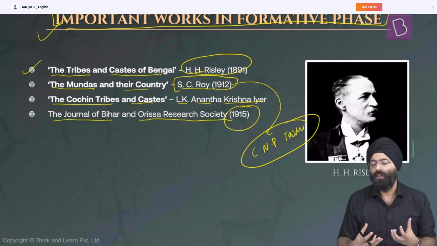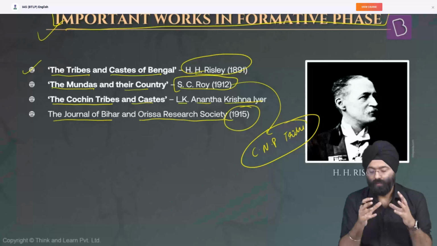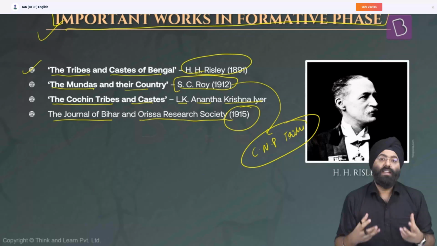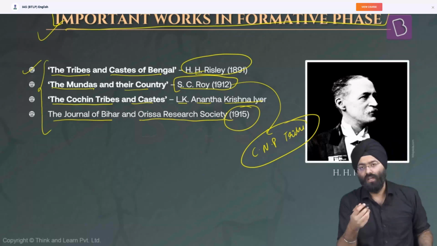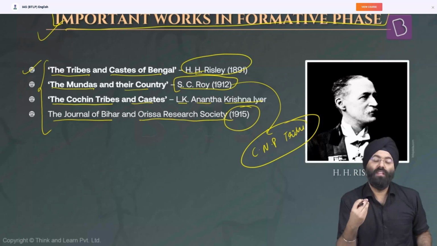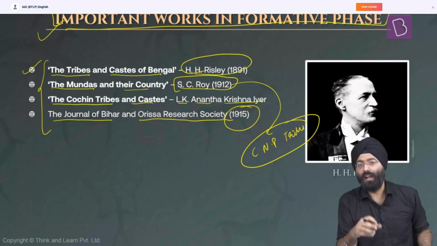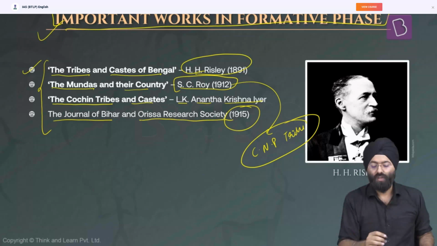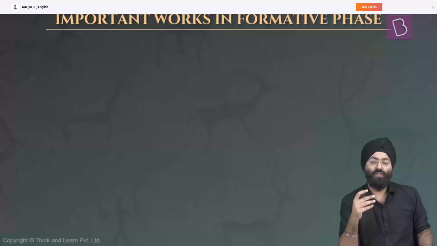Students, remember, it does become difficult to remember all the names. So what you need to try is, there are two things. First, try to make your notes using the PPT and the presentation, or the lecture that is being delivered to you. Try to revise it again and again. If there are supposedly 4 names mentioned here, probably you will not remember all. If you remember 2 also, you can write them. And the examiner themselves know that it is not humanly possible to remember every book's name and the year. So try to recall as much as you can. Try to revise more. Make your own notes and keep on revising. That will enhance your recalling ability and help you directly to present very good answers. So coming back to the topic, these are the important works associated with the formative phase.